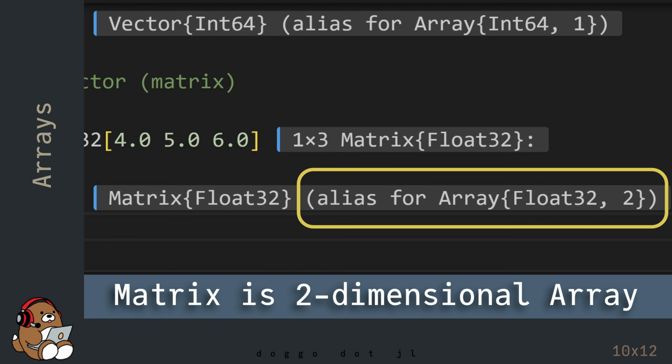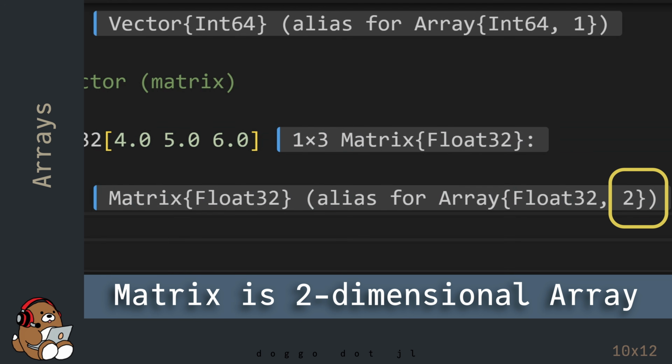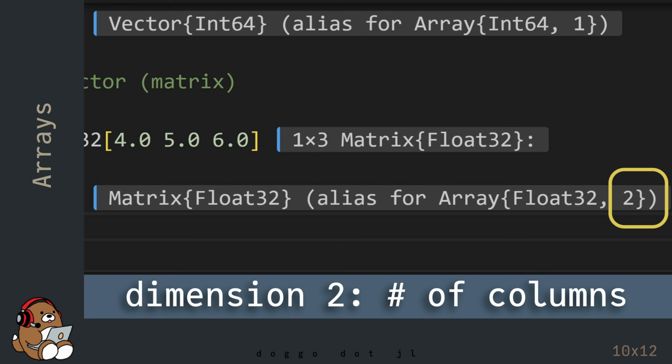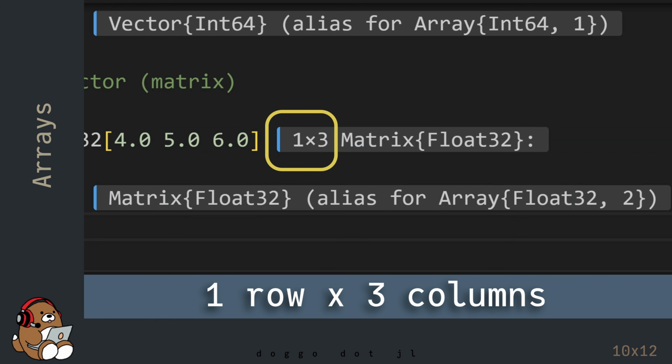Back in the editor, you'll see that in Julia, a row vector is really a matrix, which is an alias for a two-dimensional array. Dimension 1 being the number of rows, and dimension 2 being the number of columns. So here, 1 by 3 means a matrix with 1 row and 3 columns.